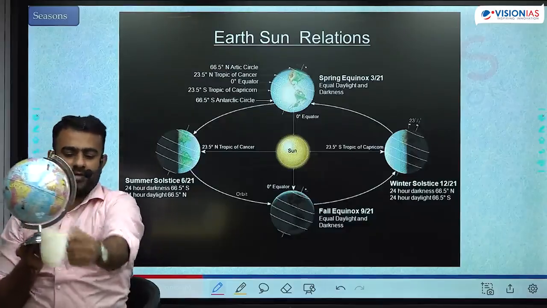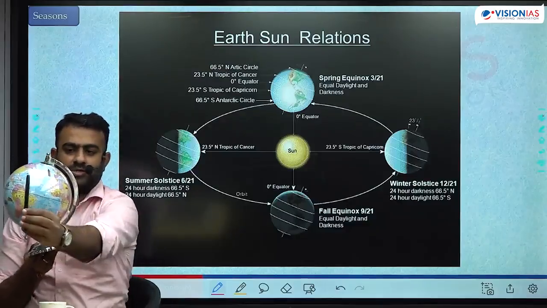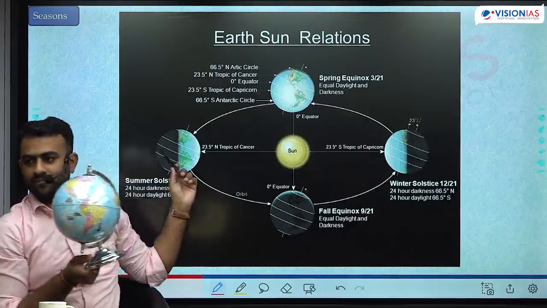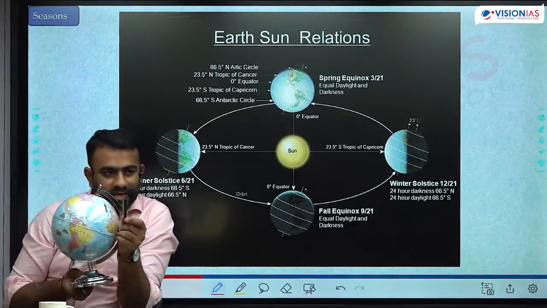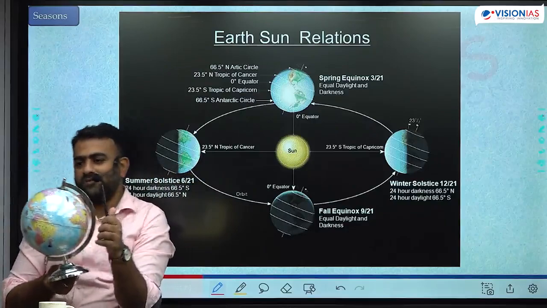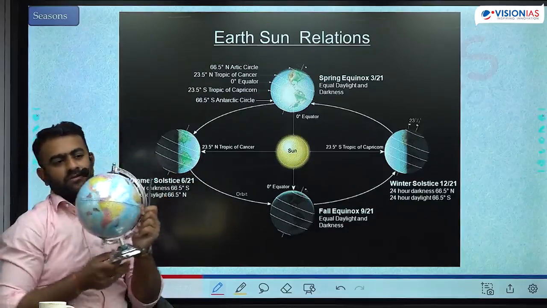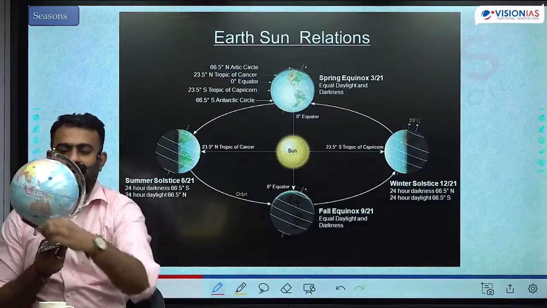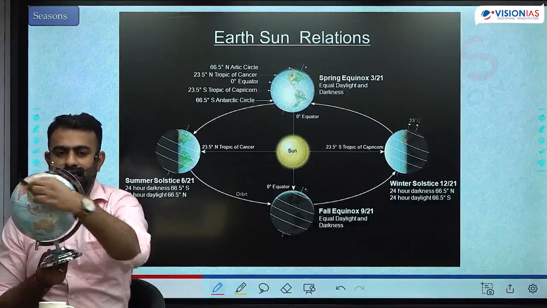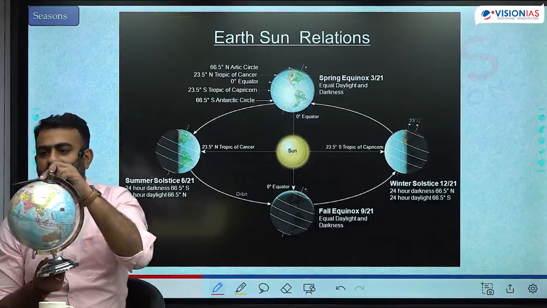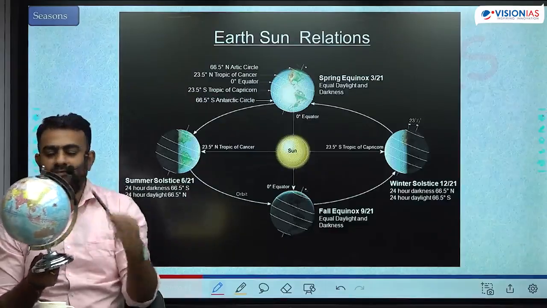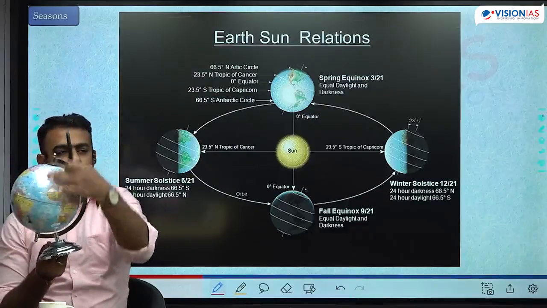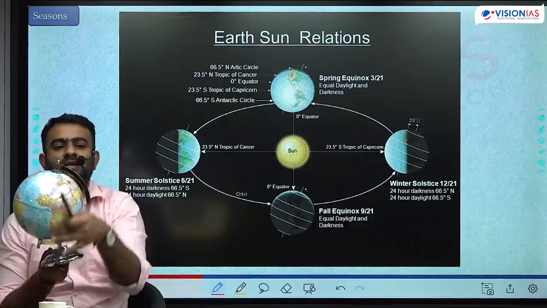Right? In this position, if you see, the sunlight falls exactly at 90 degrees at the equator. That is what is happening over there. The sunlight falls exactly at 90 degrees at the equator when the length of the day is equal to the length of the night in every latitude. Imagine the sunlight is here. The entire part is illuminated. So every position goes through 12 hours of day and 12 hours of night, everywhere, because both the hemispheres are equally illuminated.